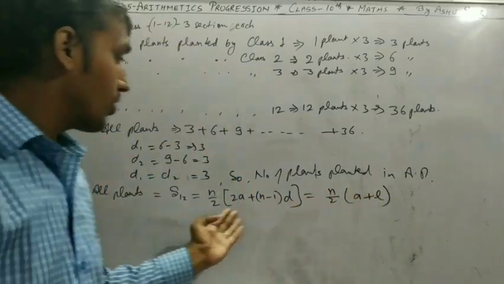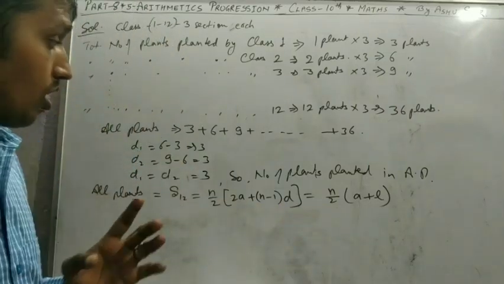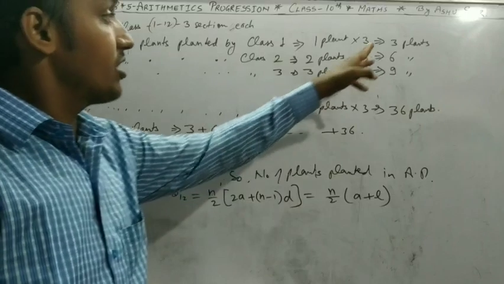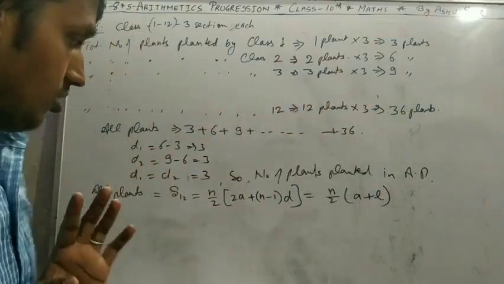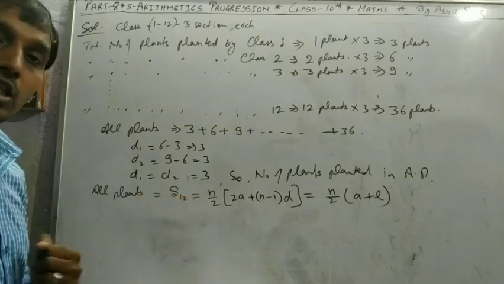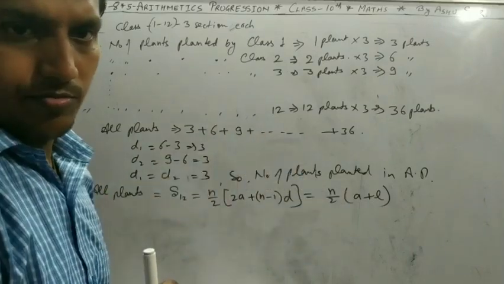Both formulas find the sum of terms in AP. Here the first and last terms are given, and the number of terms is also given.